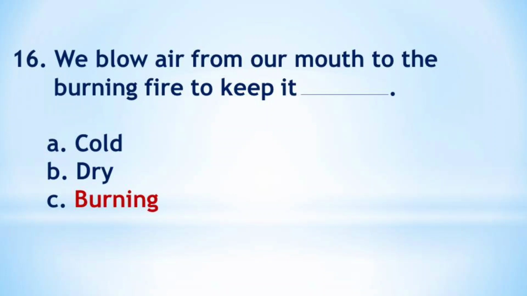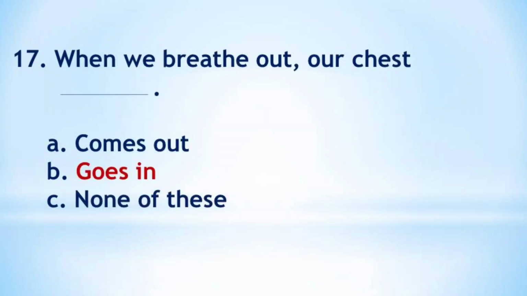So the answer is option C. Question number 17. When we breathe out our chest, dash. It does not come out. So A is not the correct answer. When we breathe out our chest goes in. So option B is the right answer.